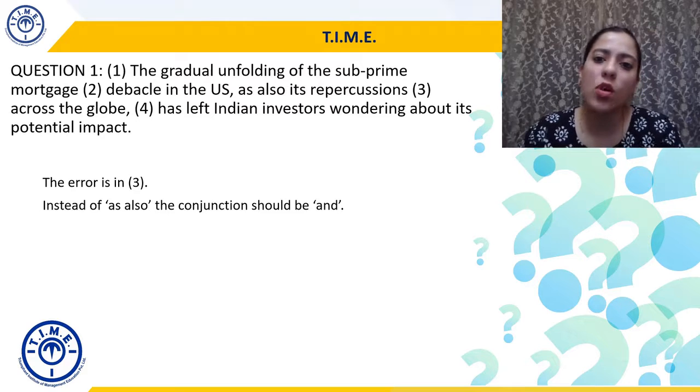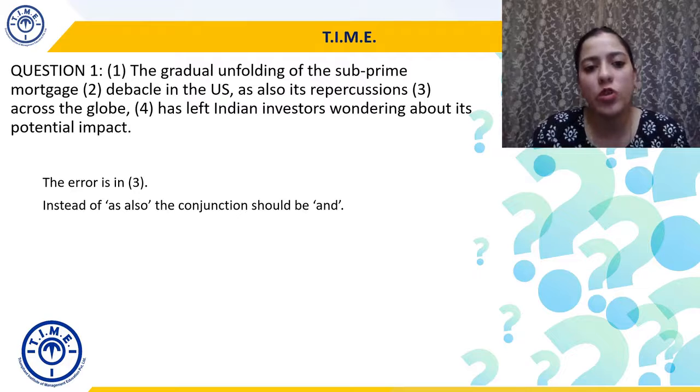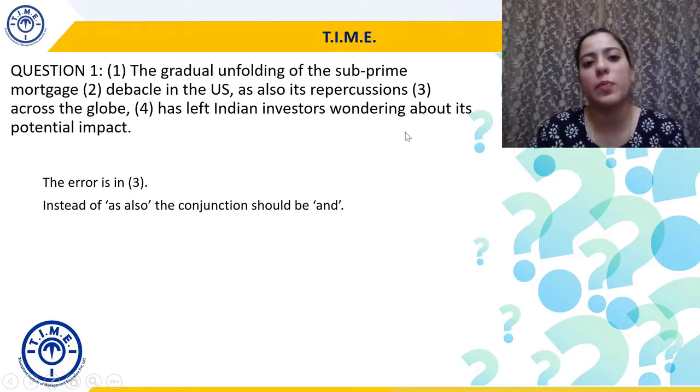As also is not the correct usage, and also is the correct usage. So we will just switch out 'as' and put 'and'. Debacle in the US and also its repercussions.